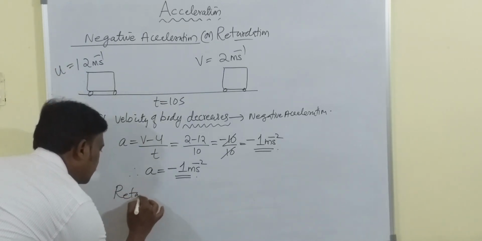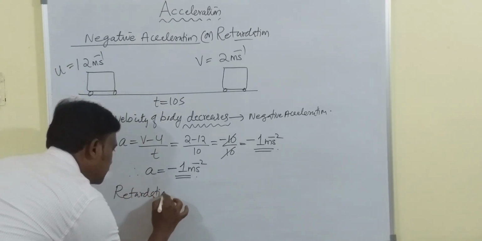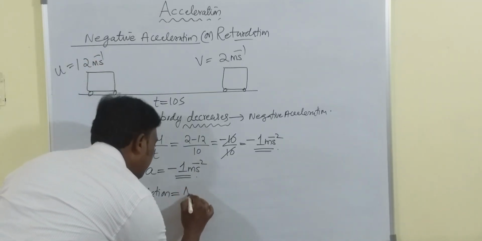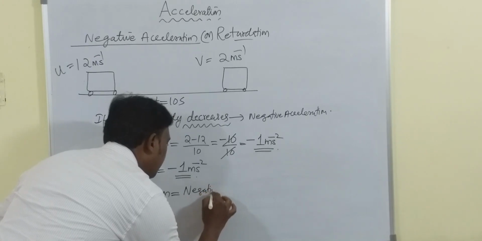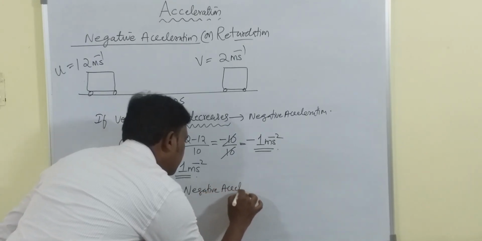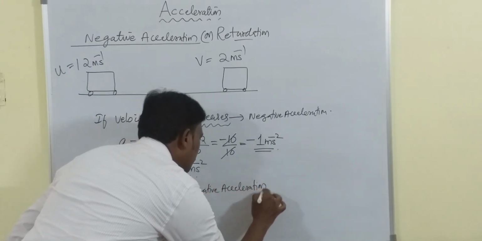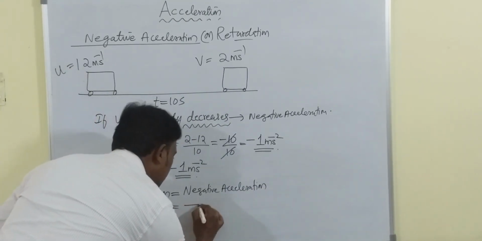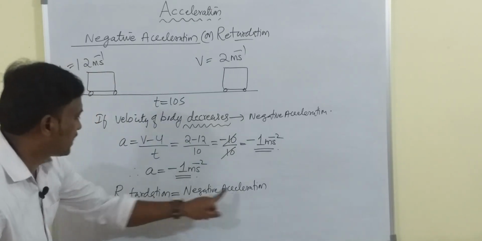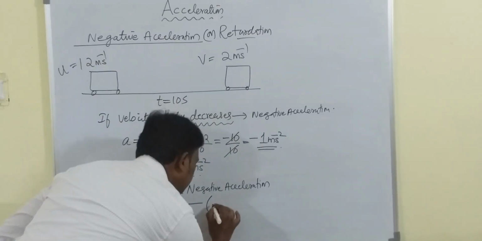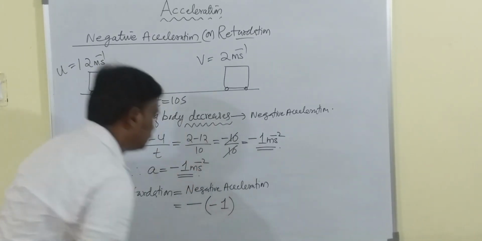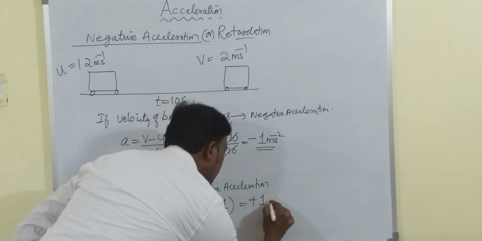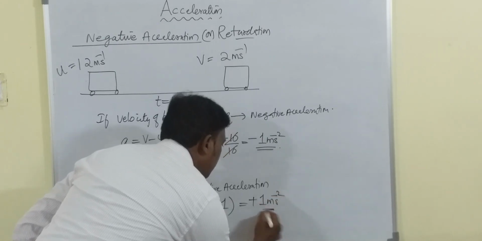Retardation is equal to negative acceleration. So negative, and what is acceleration? Again minus. So what are you getting? You are getting plus 1 meter per second square.